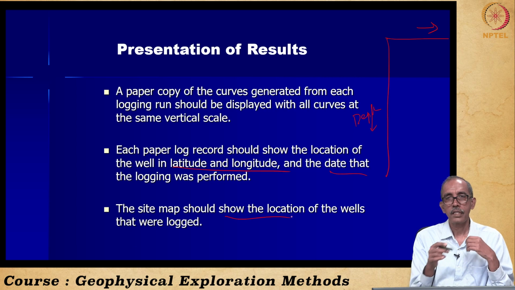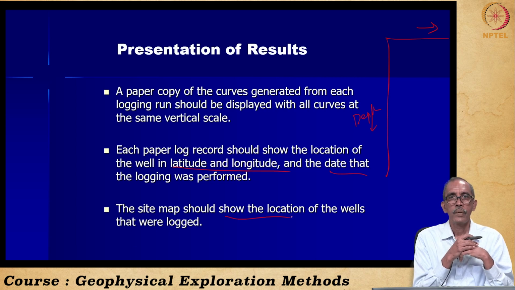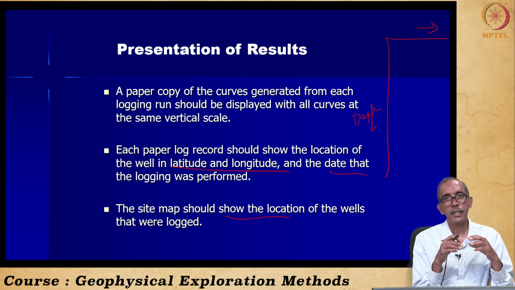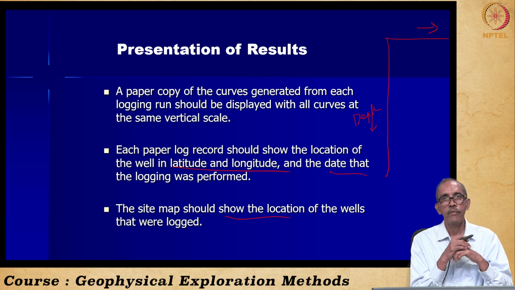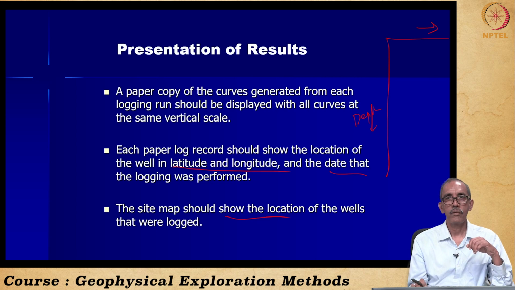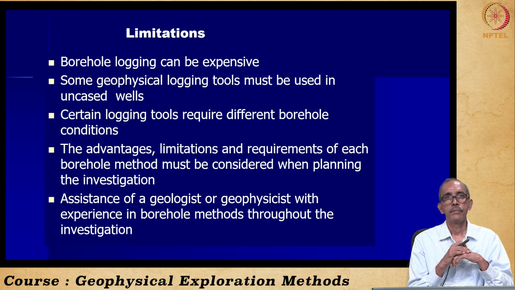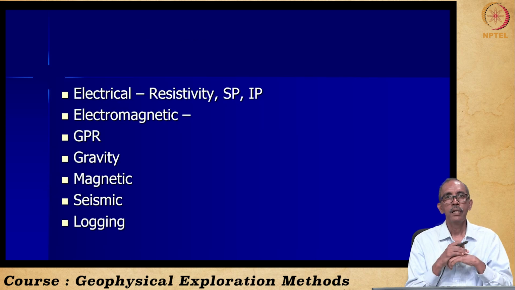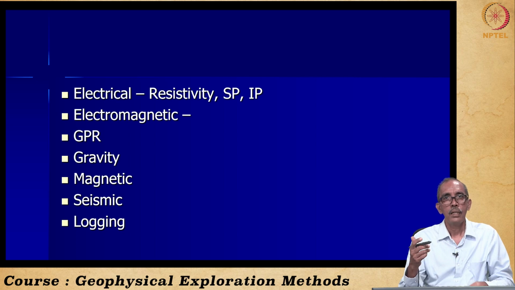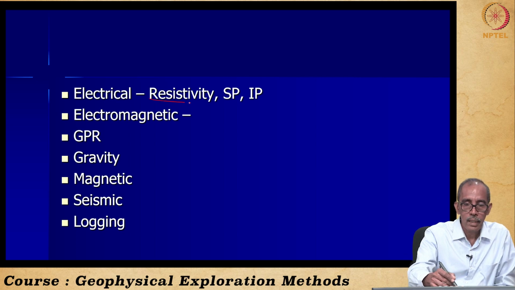Also, the location map showing the study area location as well as the locations of the various wells wherein we carried out the logging needs to be presented along with the report, right? And these are the different limitations of the methods we had seen. So to conclude, we had a look into all these logging methods, right?